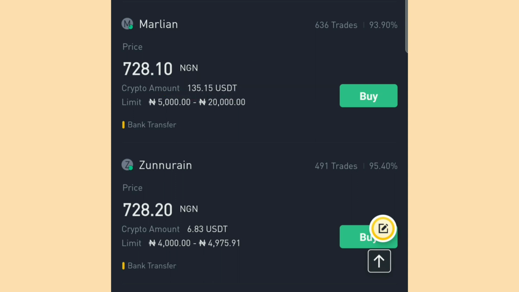I can decide to buy my USDT in batches. It mustn't be 50,000 naira at once. What do I mean? Since this guy is selling at a very low rate compared to others, and the range is from 5,000 naira to 20,000 naira, I can decide to buy in batches. Like I can buy 20,000 naira from this guy. Then after buying 20,000 naira, it will remain 30,000 naira to make it 50,000 naira.